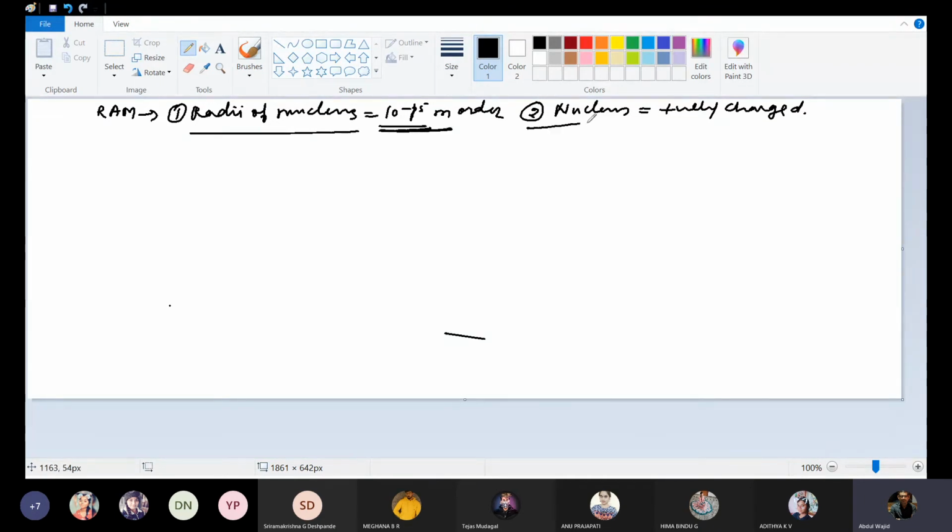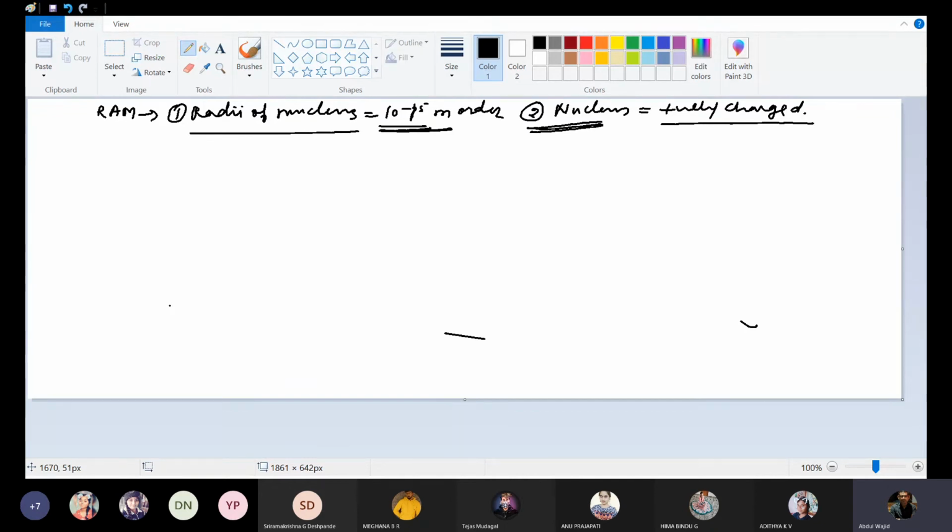In Thomson's atomic model, the second point was that the atom is electrically neutral, meaning there is no charge because the number of electrons and protons are the same. Now in Rutherford's atomic model, Rutherford has proved that the nucleus is positively charged. So these are the important or salient features of Rutherford's atomic model.